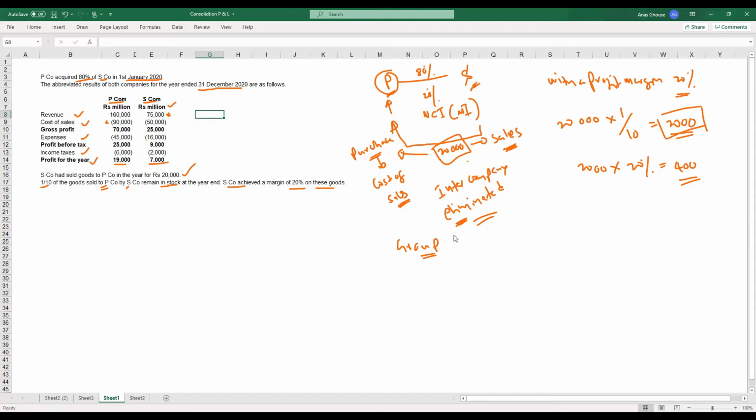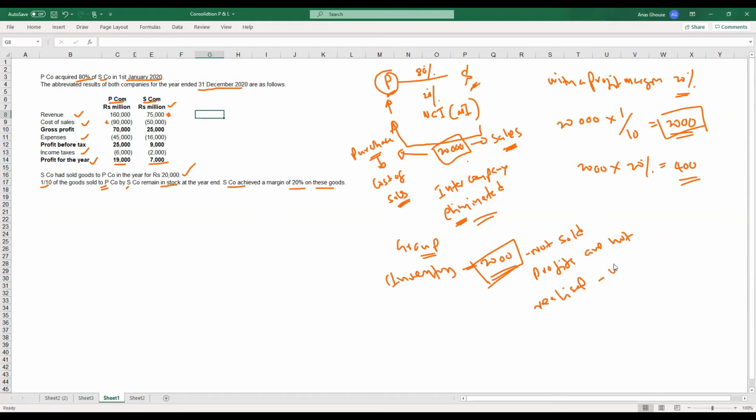So the P company's inventory figure includes this 2,000. This 2,000 is not sold, therefore the profits are not realized.